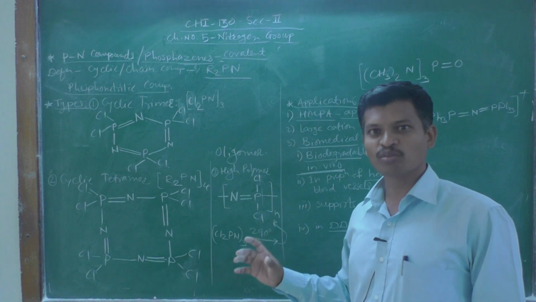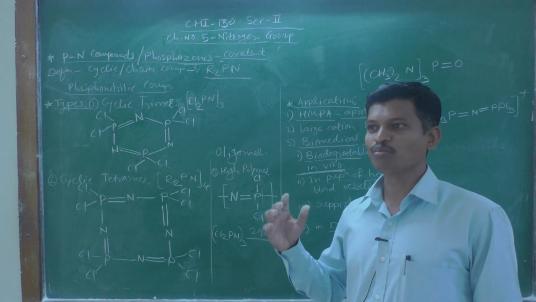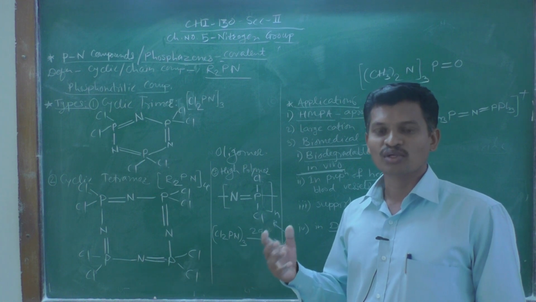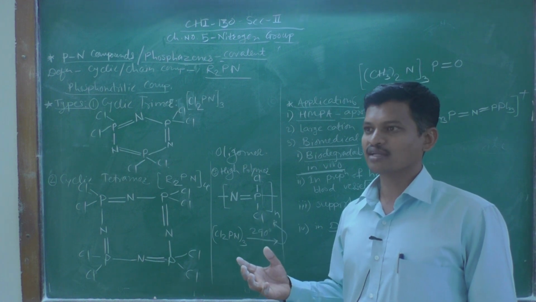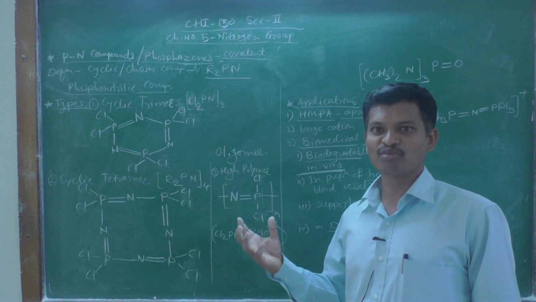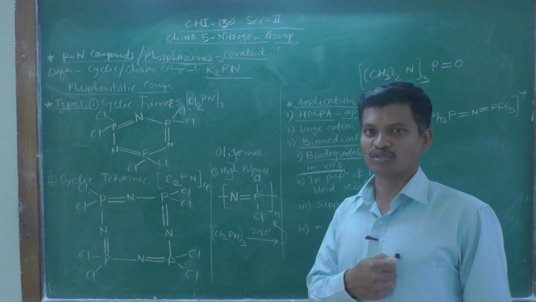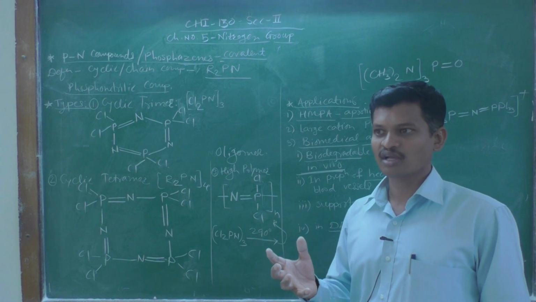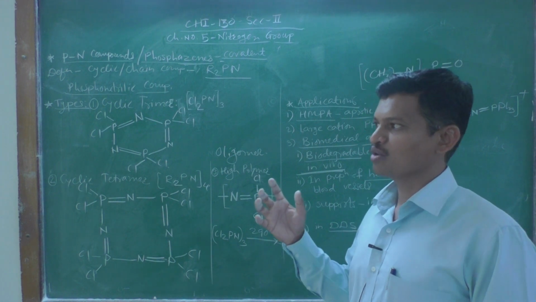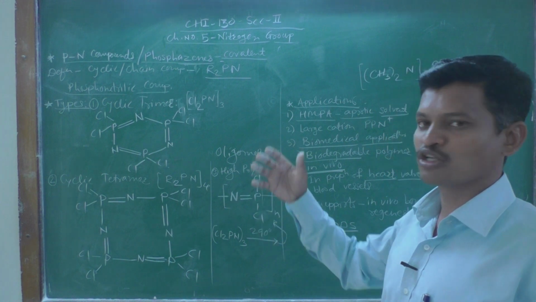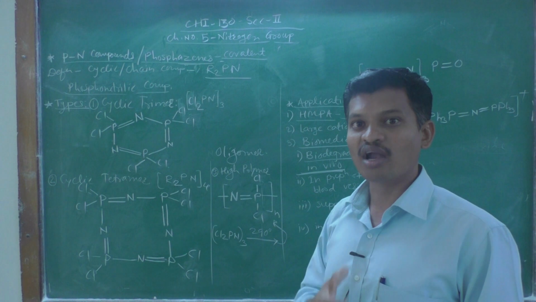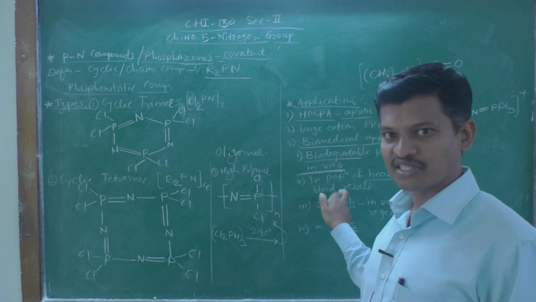This is one of the most important applications of these phosphazenes. When we are doing a bypass surgery for any cardiac patient, such heart valves made up of phosphazenes, phosphorus nitrogen compounds, can be used in our heart. So that is why in vivo application is there.